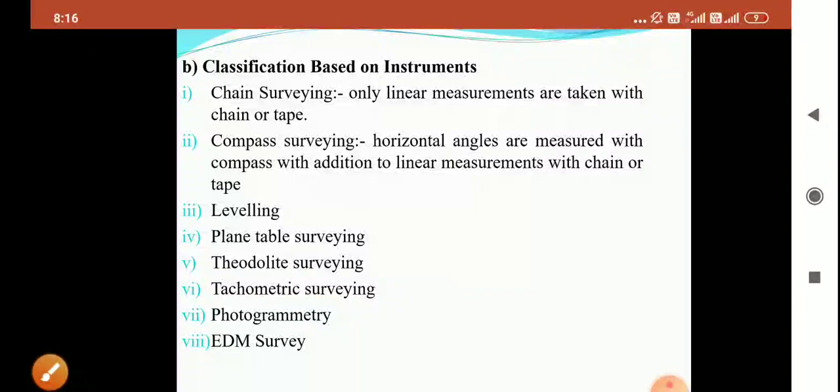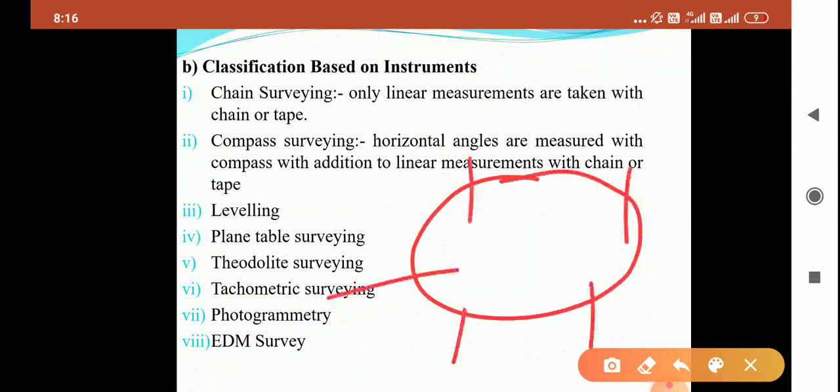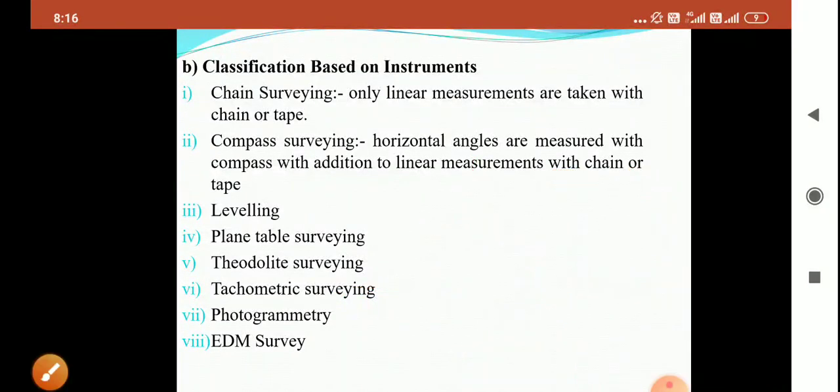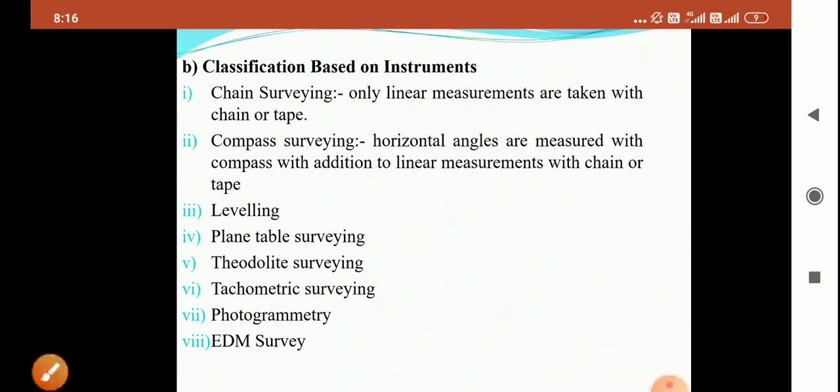What is plane table survey? The entire area is measured with the help of different points, which is known as plane table survey. What is theodolite survey? It is the most important part of survey in civil engineering. Theodolite is an instrument used to determine the horizontal and vertical angle of an area. So what is tachometric survey? It is a part of theodolite.